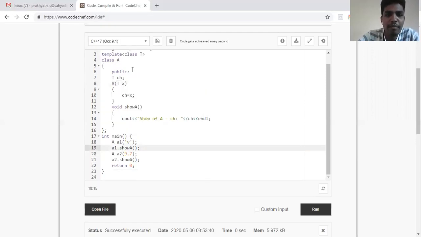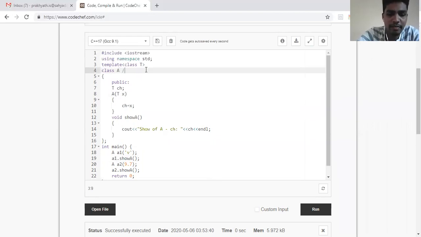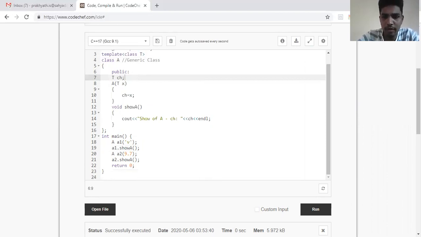The only thing is I've made my class a generic class, where this data member can take any type: a character, an integer, a float. We'll run this piece of code now.